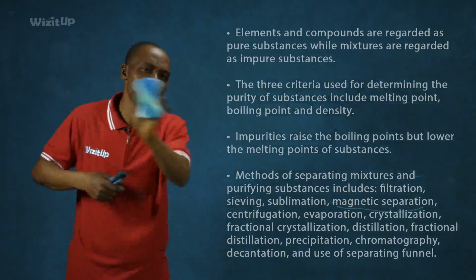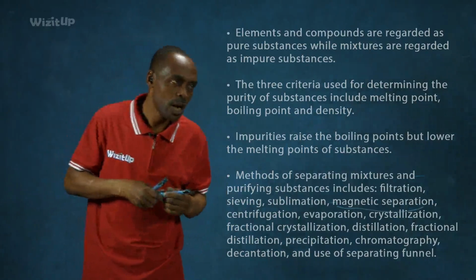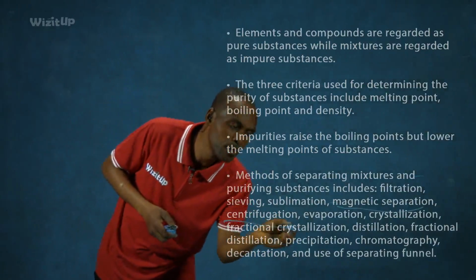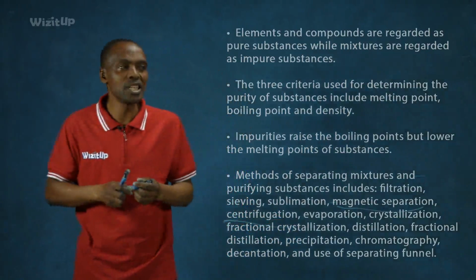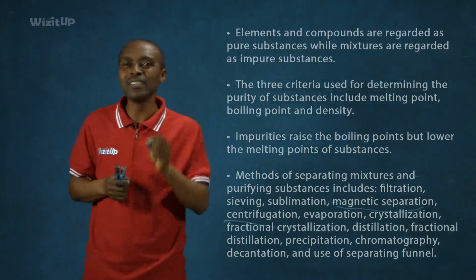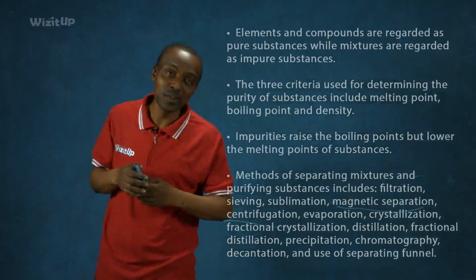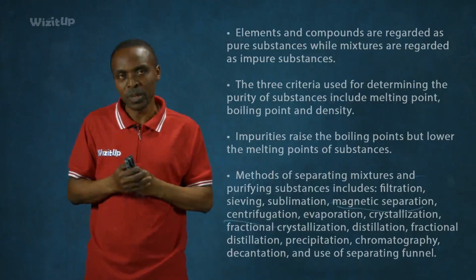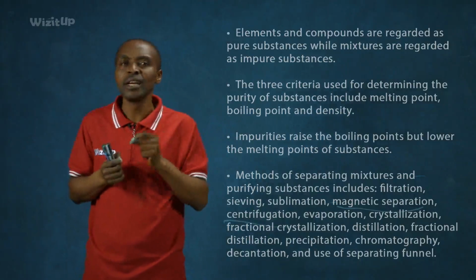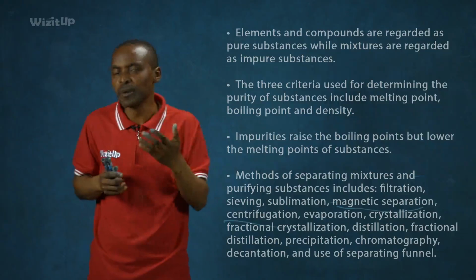Next, let's look at another method used in purifying substances and separating mixtures, and that is called centrifugation. Centrifugation is a process used for separating very tiny solutes dissolved in possibly a large amount of liquid. The particles are so tiny that we need to subject them to a high velocity.